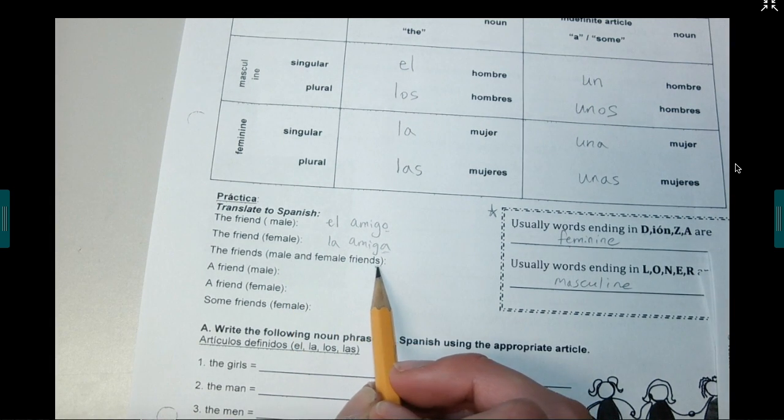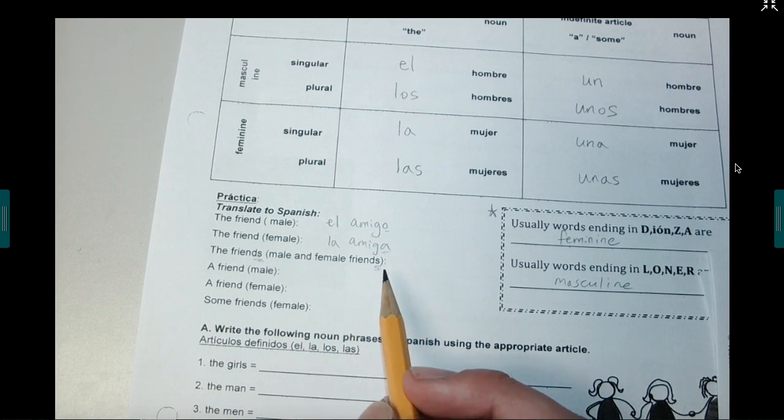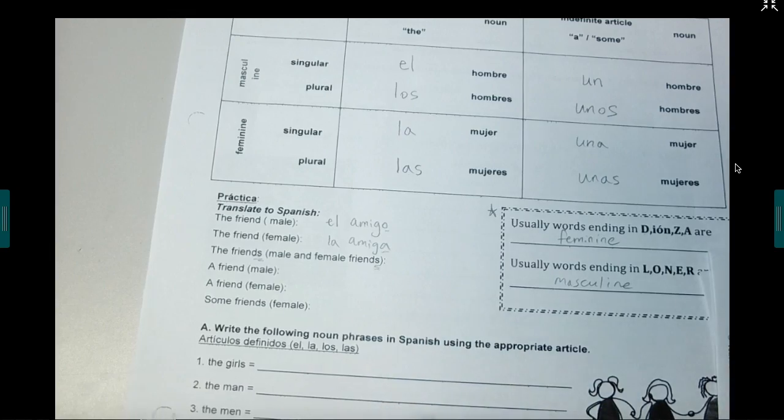Now, I notice that I have friends. There's a group of people. So in this case, it's going to be plural. So I might wonder, how do I make this, amigo or amiga, plural? So we're actually going to skip to the back.